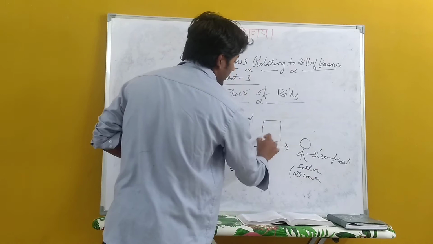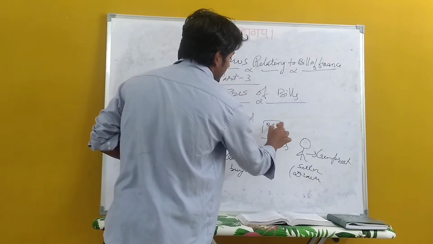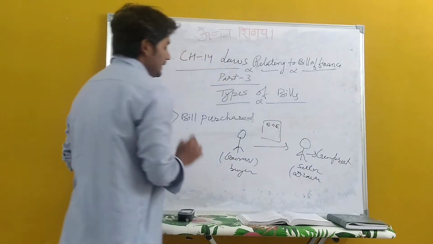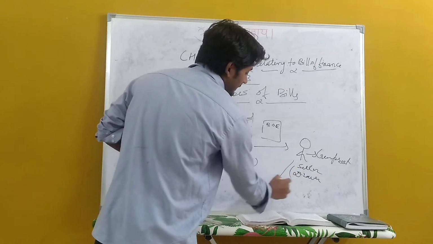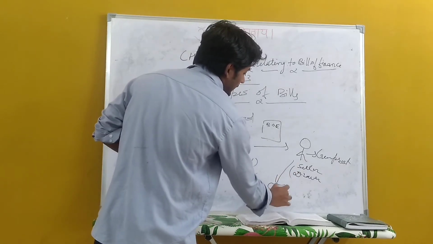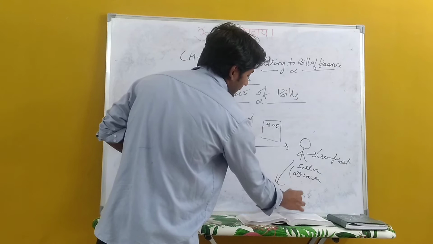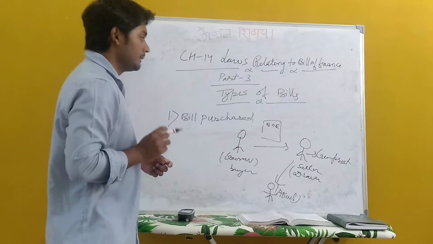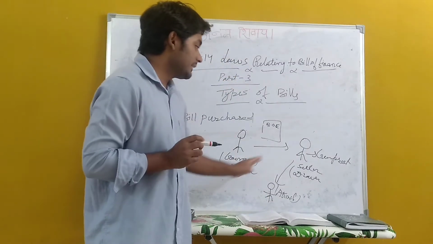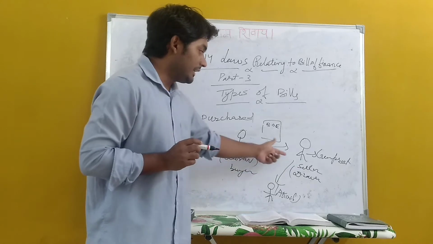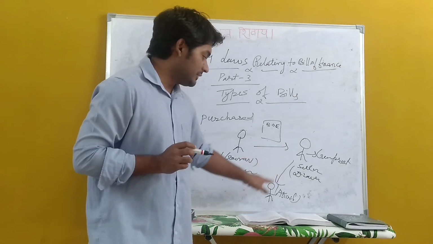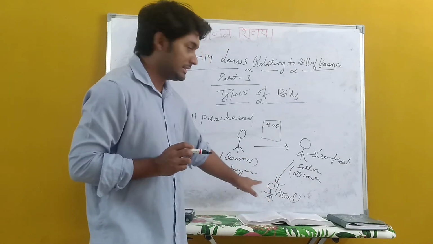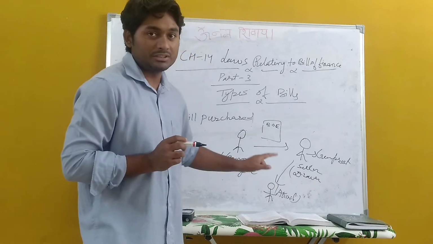There was a document called bill of exchange, or bill normally. Earlier we discussed that a third person, Akash, was also there, and the bill was transferred to him. Now he is the buyer, he is the seller, and if this bill is transferred to a bank instead of Akash, then it is called a bill purchase facility.